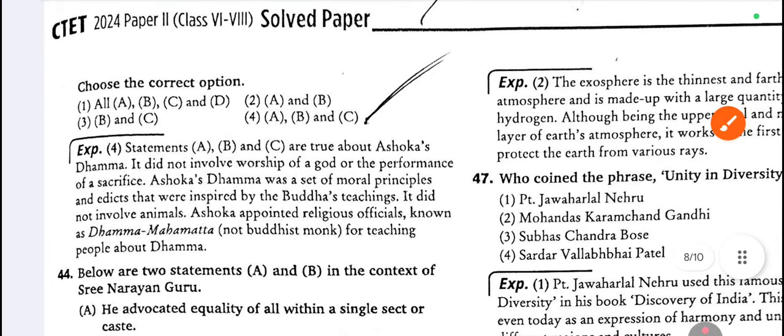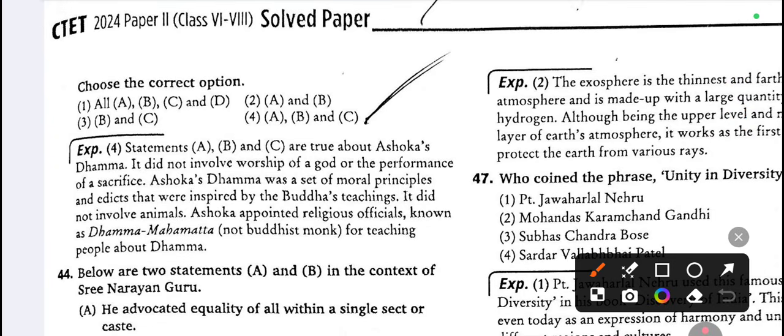So here is the answer. 4 is correct. So A, B, C options are correct.